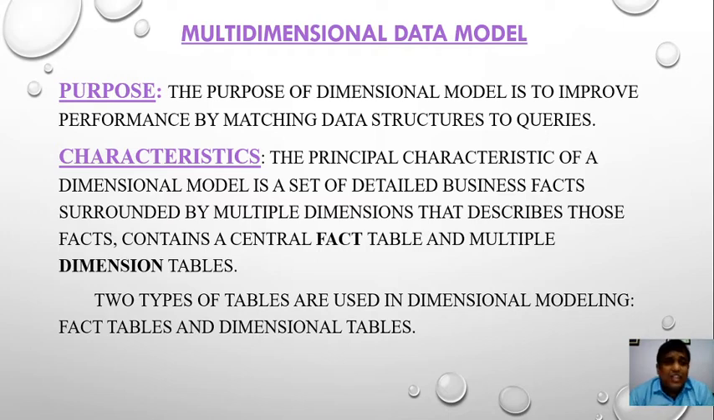The characteristic of this model is a set of detailed business facts surrounded by multiple dimensions. Here, what is the meaning of facts? Facts denote the numeric data, and dimensions denote the fields which describe those facts. It contains a central fact table and multiple dimension tables. We are using two types of tables, dimension table and fact table.